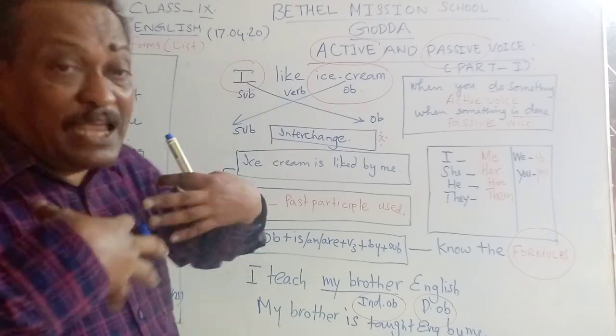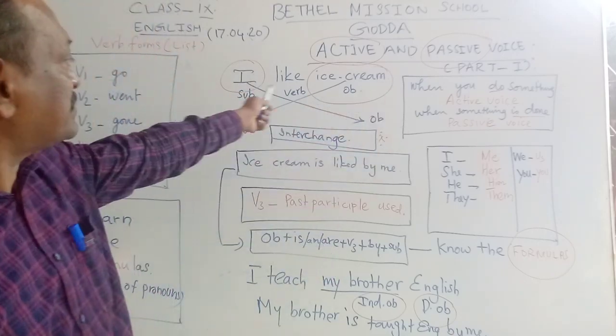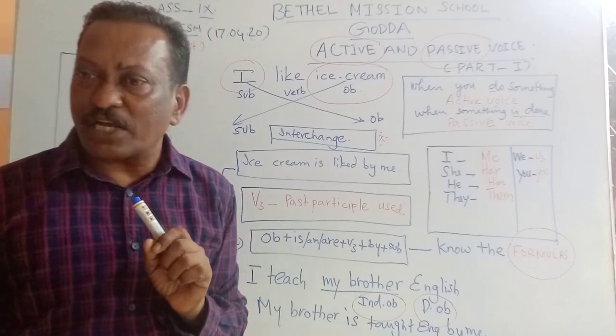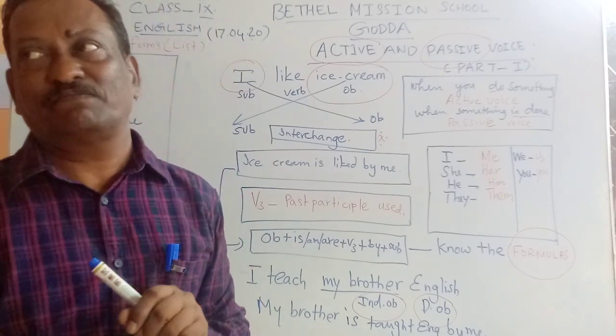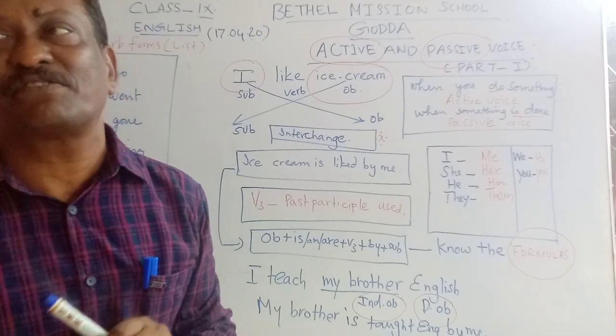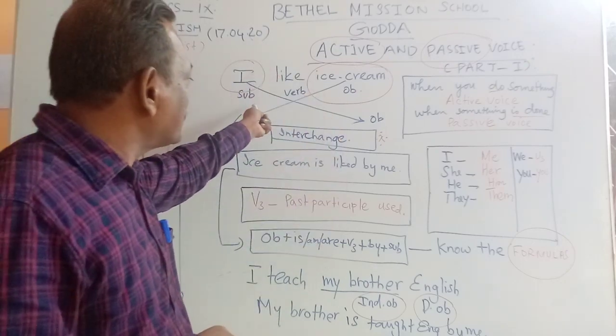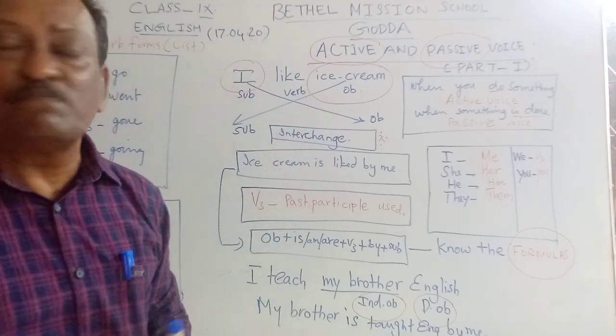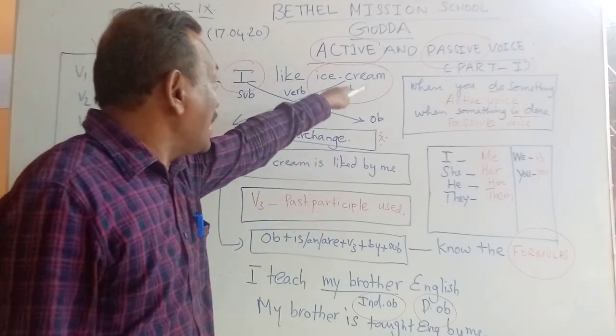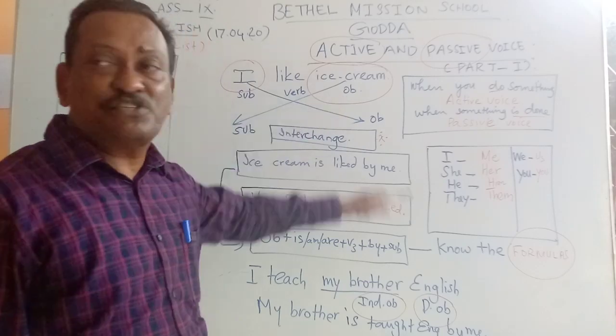I is the head word, that is the subject. So here the subject does something. The subject likes ice cream. So I, the subject word, followed by like, which is a verb, and ends up in the object ice cream.